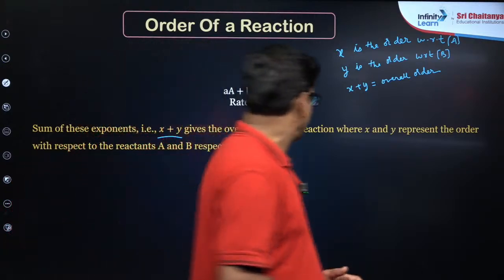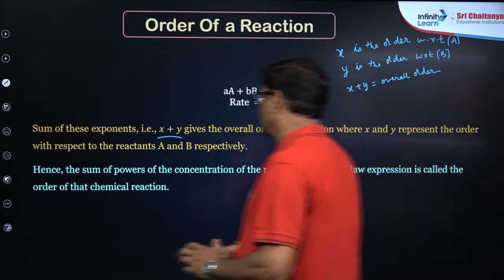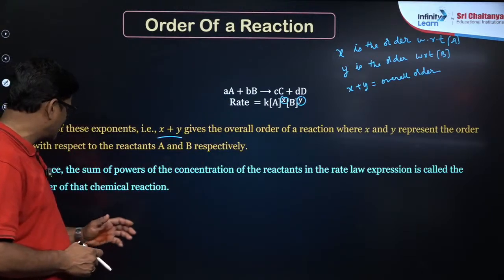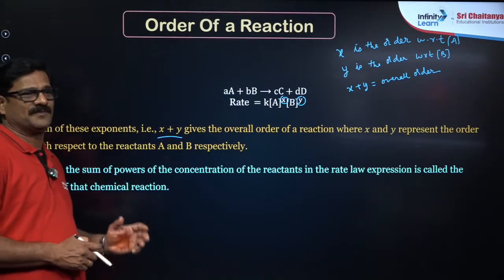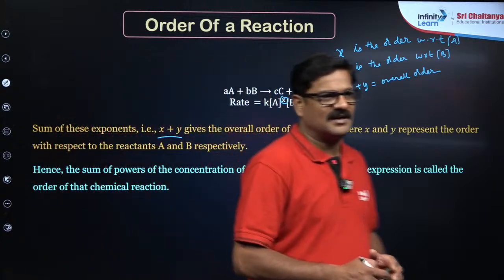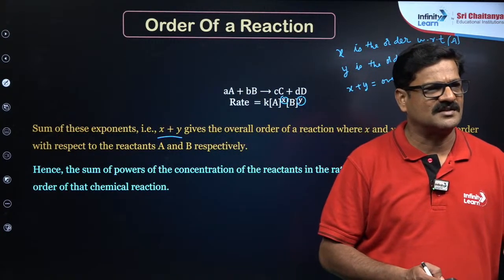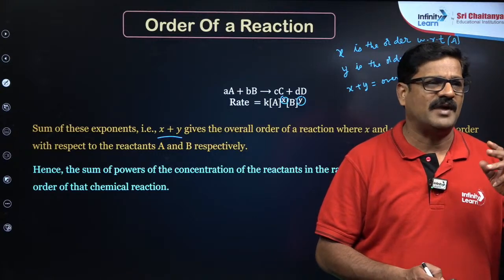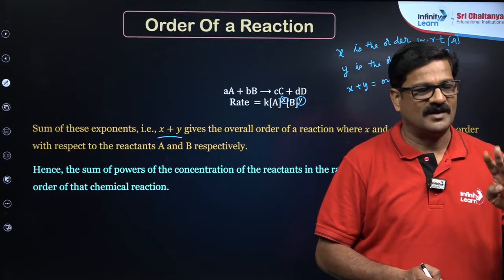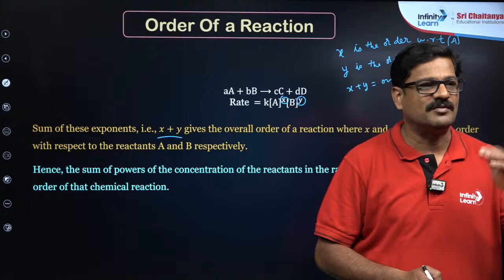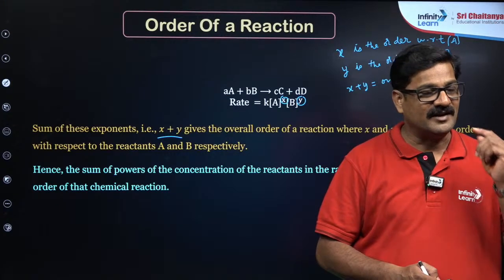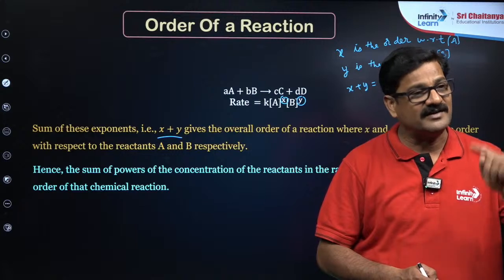So let us talk here. The sum of the powers of the concentration of the reactants in the rate law expression is called the order of a chemical reaction. In this, if the reactants are more than 2, it will be a maximum of 3. If it is not 3, you have to take the elementary reactions, in the rate determining step.